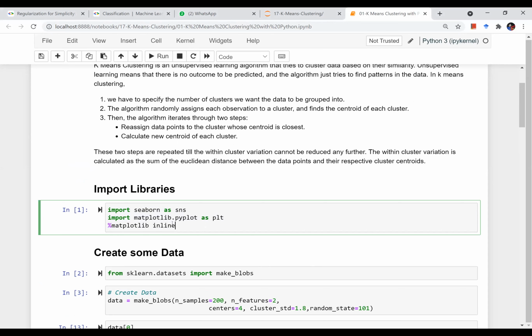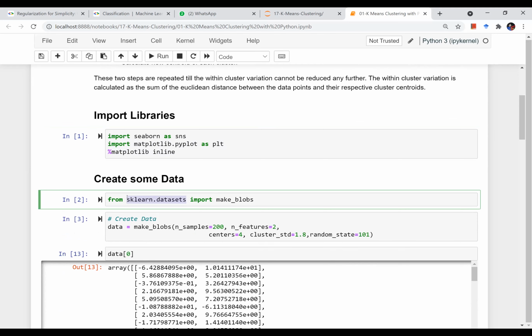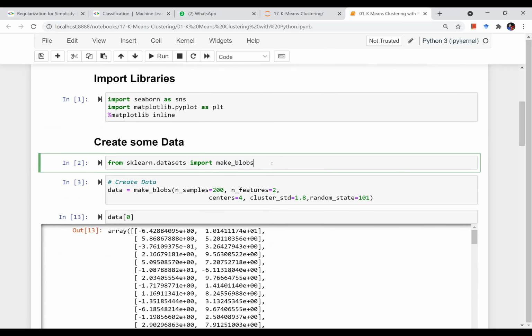So I'll start with importing all the necessary libraries like Seaborn and Matplotlib. I'm not using NumPy or Pandas over here because I'll be generating my own data for the sake of understanding, right? So from the sklearn library and the module datasets, we have a functionality called make_blobs. So make_blobs is used to generate synthetic data, or you can say simulate data, make fake data, right?